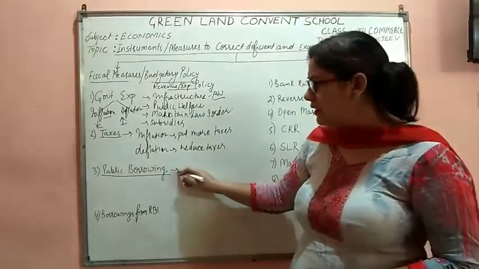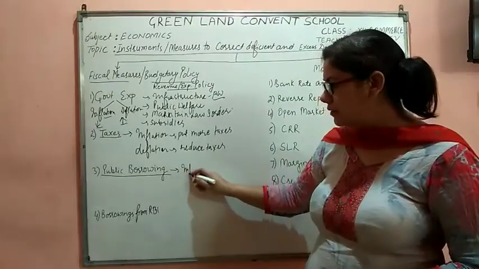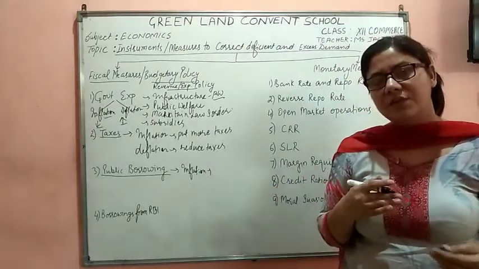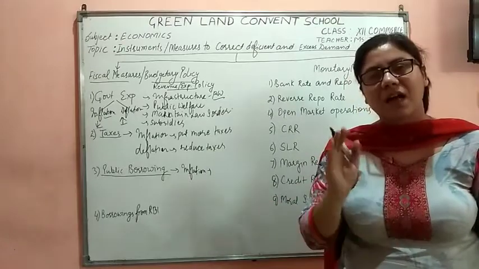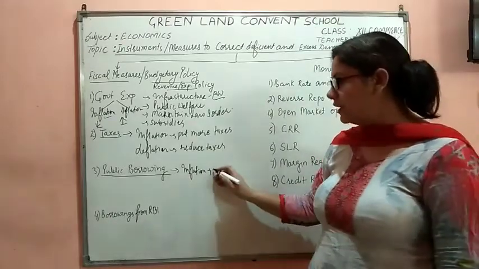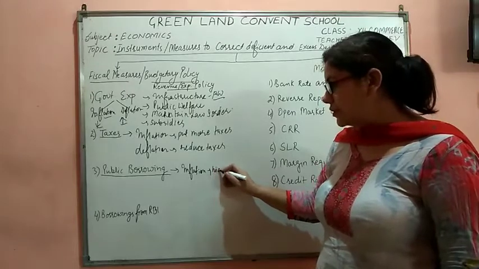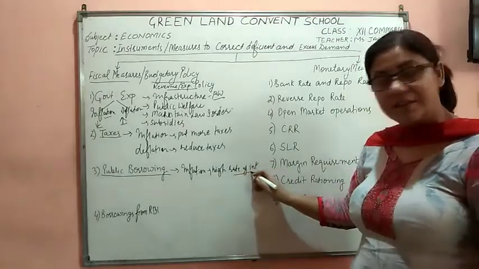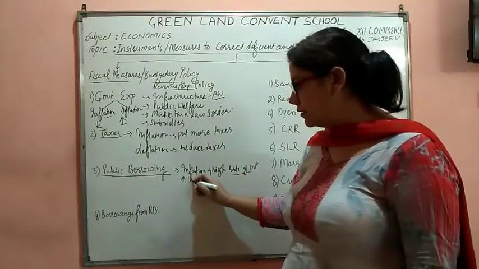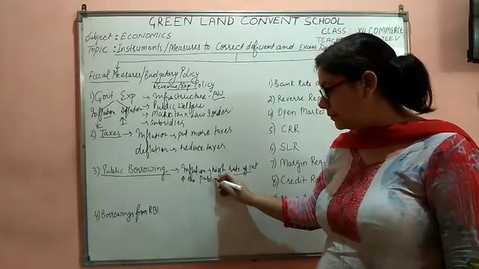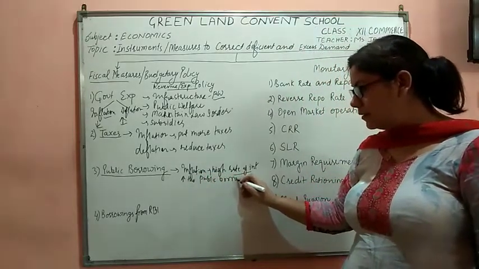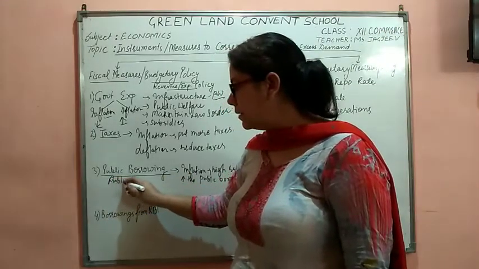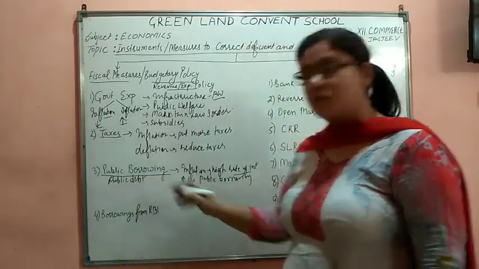Now, in case of inflation, the government needs to suck the liquidity. Sucking the liquidity means that the government needs to borrow more. How would the government be borrowing more? The government would be offering a high rate of interest. By giving the high rate of interest, the government will increase the public borrowing. Public borrowing is also termed as public debt. So this is the public borrowing.